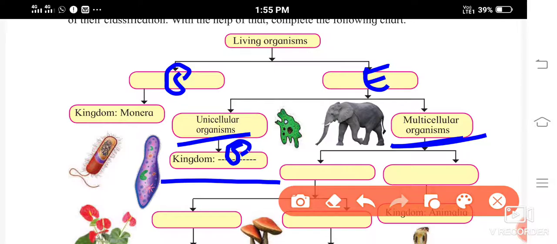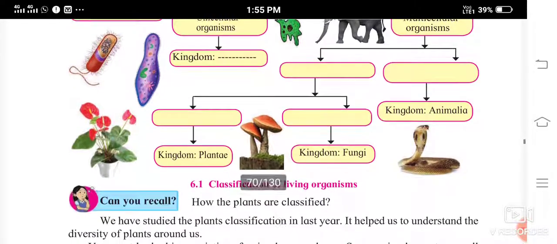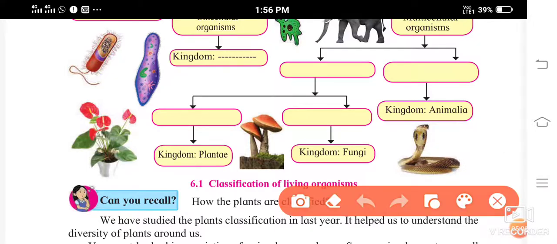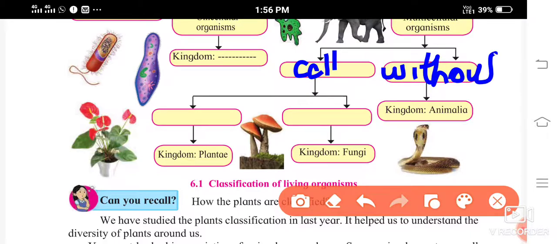Now multicellular organisms are classified into with cell wall and without cell wall. With cell wall, it is divided into autotrophs and heterotrophs.